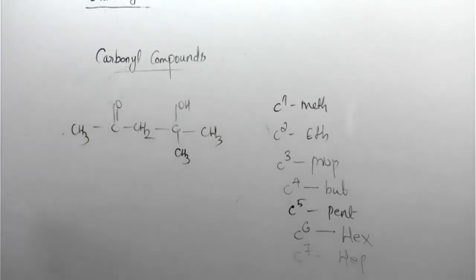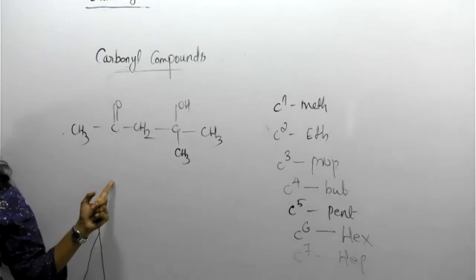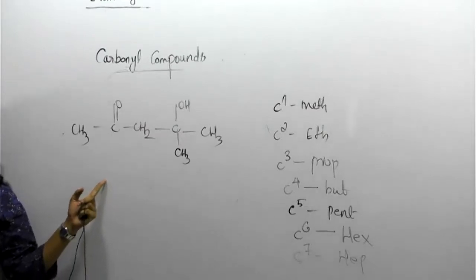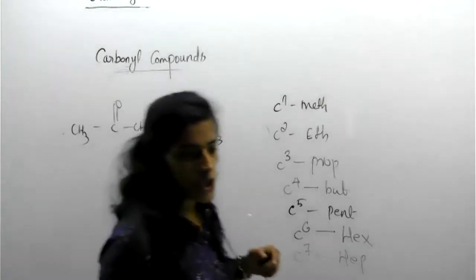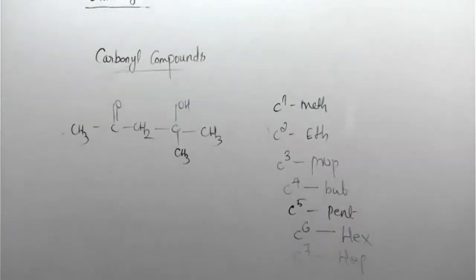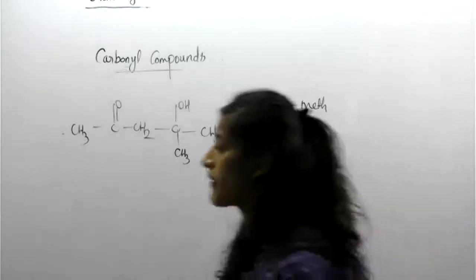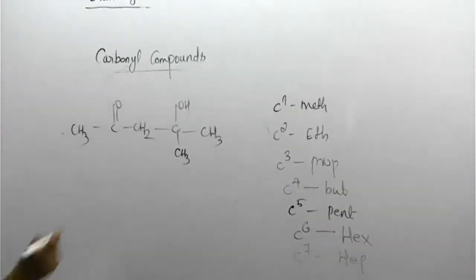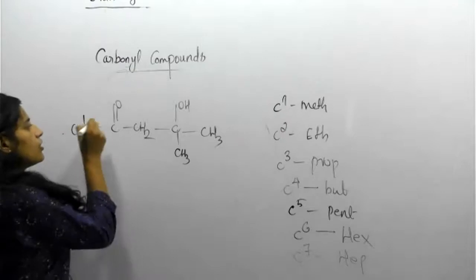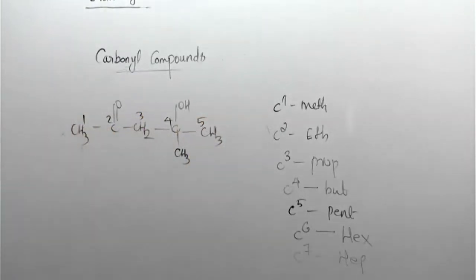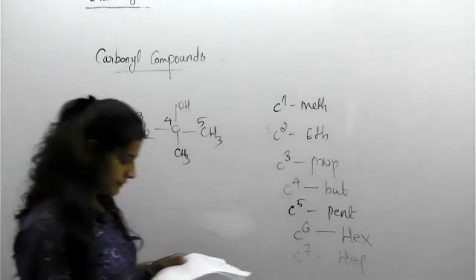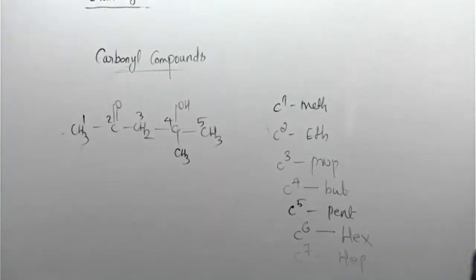So here, priority for which group first? While naming, the ketone group has the priority first. So does the naming start from left to right or right to left? Left to right. Then number 1, 2, 3, 4, 5.